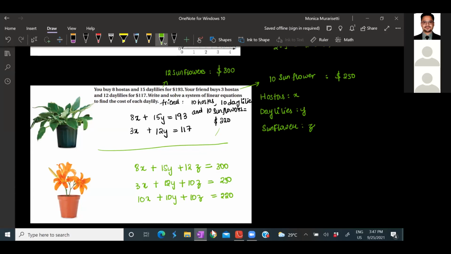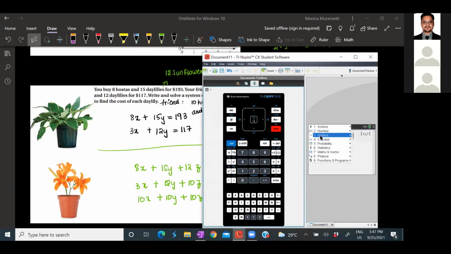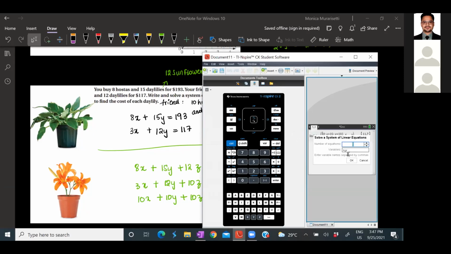All right. Now, solving 3 system of linear equations by algebraic method, you have to bring them to 2, then solve it, then find one variable, substitute another, and solve it. It is a little time-taking process, isn't it? So now we will see what we can do using TI. Again, go to menu, algebra, solve system of linear equations. Now, please replace it with 3 and click OK. So we'll have to enter 3 equations.